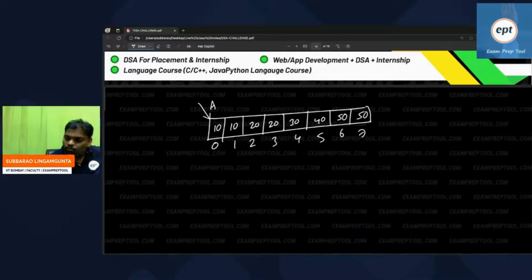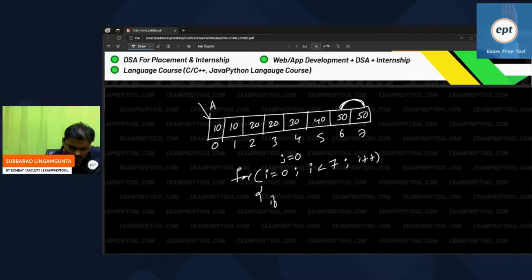Now what you do is take one for loop, as usual, like whatever you did previously: for i equal to 0, i less than 7. Because lastly the sixth and seventh elements you are comparing, so until 6 only this loop should run. Exactly like previous. J value initially 0, i value initially 0.